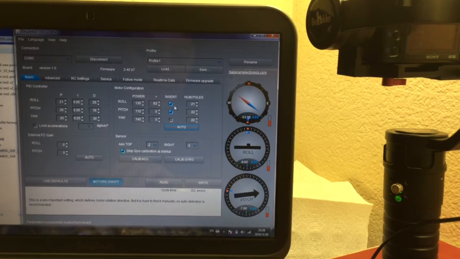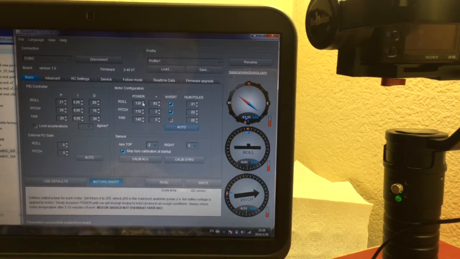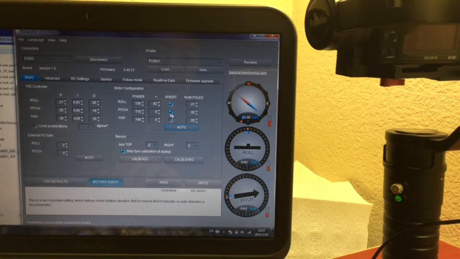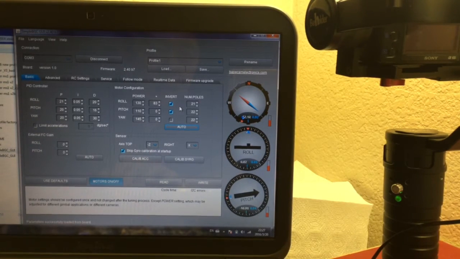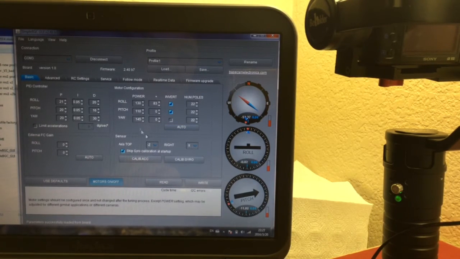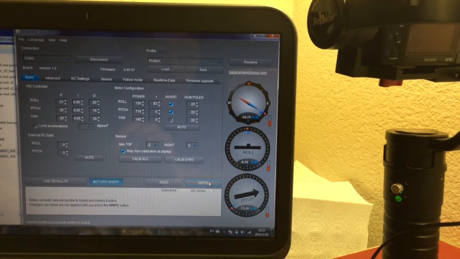Now the auto test gives us the invert information. You can see the change to here. Rolling, they have a tick. Pitch, this also has a tick. These two parts are different from the first. Now we can see the number of poles of the model is 21, 22, 22. But actually this one we need to change to 22. After we change, now it's all okay. We need to write into it. The information goes into the gimbal.